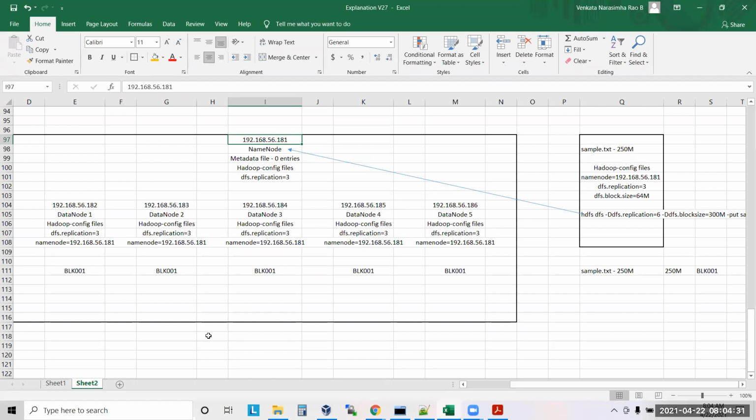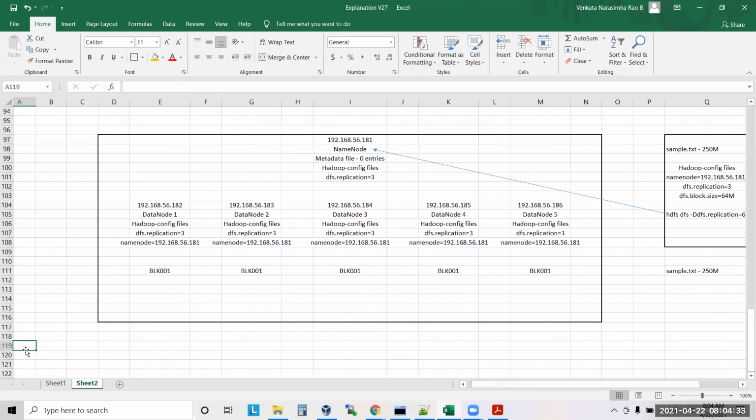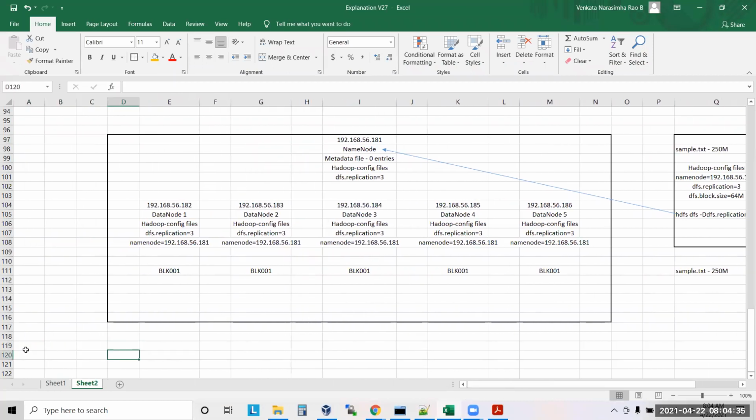So I hope you got some clarity as of now on how Hadoop is working. One small question here. Now my file size is just 10 MB, and my block size is 64 MB or 128 MB. So will it still occupy the full block size on each and every data node, or will it go with the file size only?